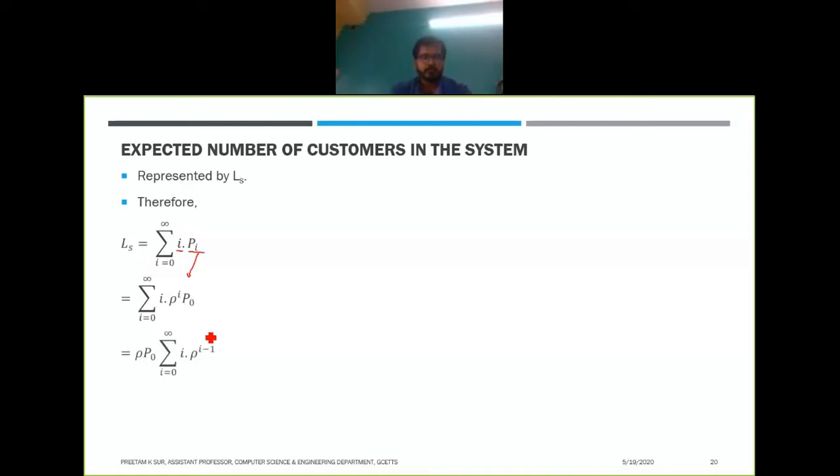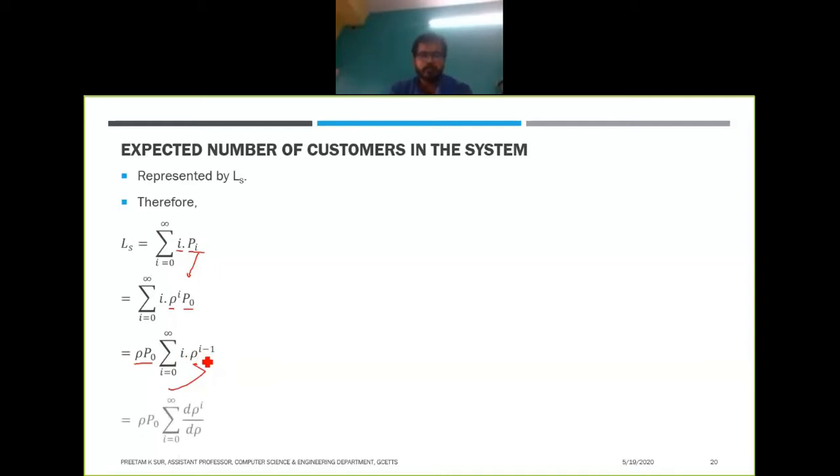Now we will take p0 and one of the rho outside the summation, because they are not dependent on i, so they are constants. Now the formula looks like the summation of i from 0 to infinity of i into rho to the power i minus 1.